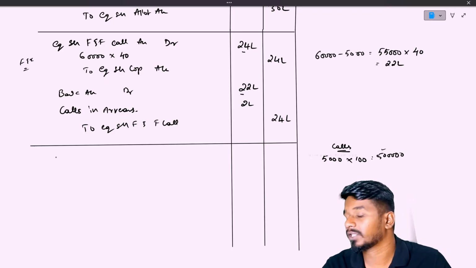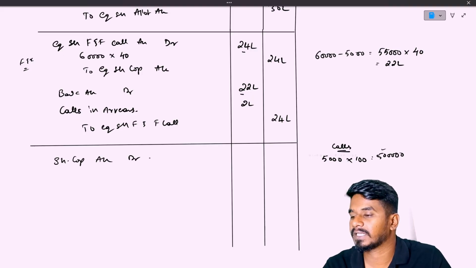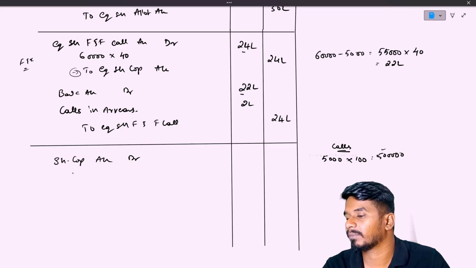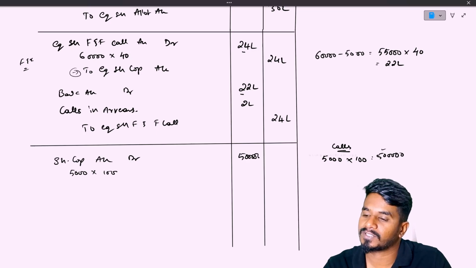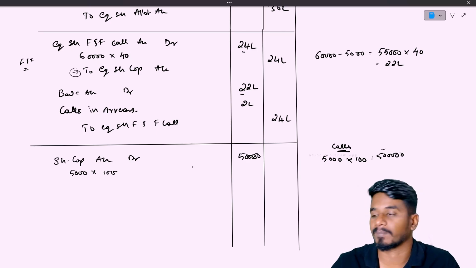What is the entry for that? You know it already. So share capital, we need to reverse this. Share capital account will get debited. Always we used to transfer it to share capital account, that is credit. Now we are debiting. Correct. For 5,000 shares into 100 each, which means 5 lakh worth of shares we are cancelling.